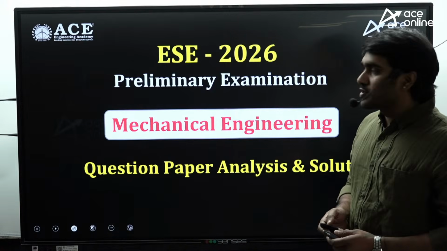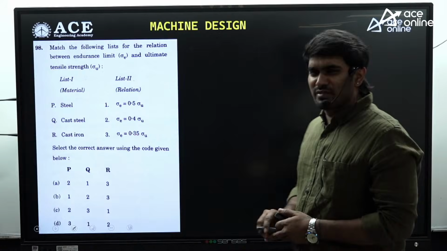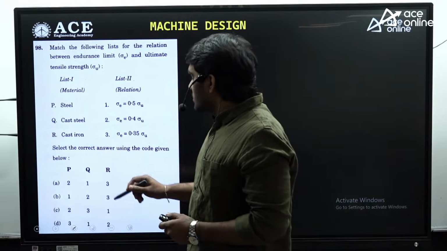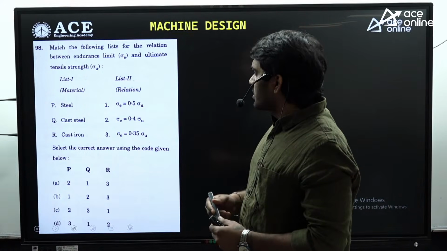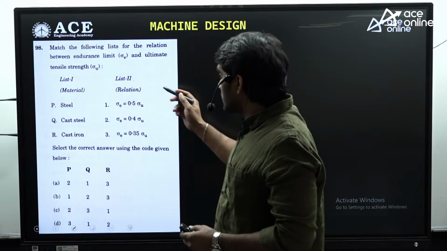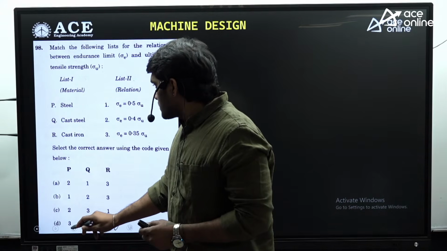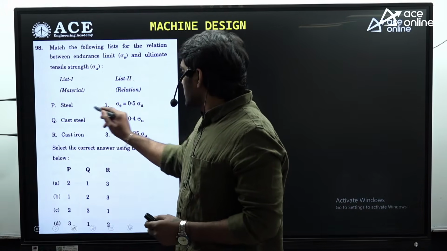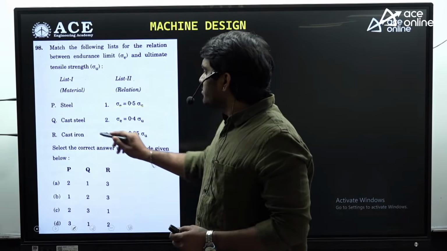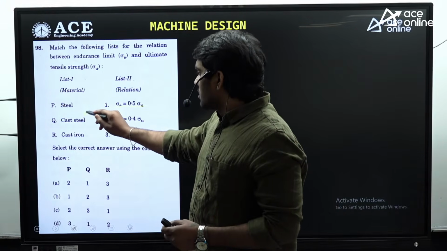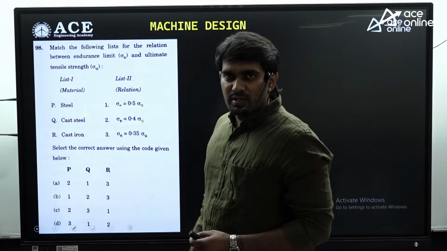Let's solve questions from machine design. So very simple, very easy questions we have got from the subject. Here it is given the relation between endurance strength and ultimate tensile strength. We can notice that for mild steel the relation is SE is equal to 0.5 times SUT. For cast steel it is a little less than mild steel, which is considered to be 40% of SUT.